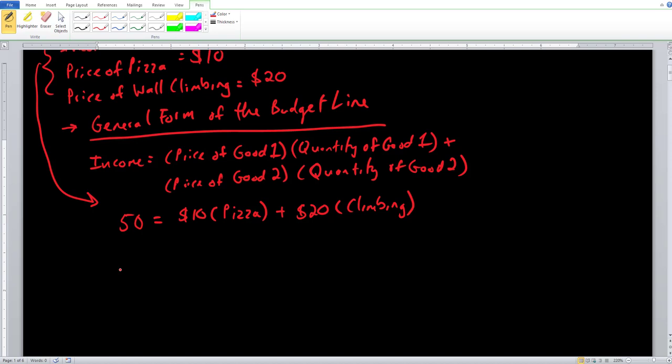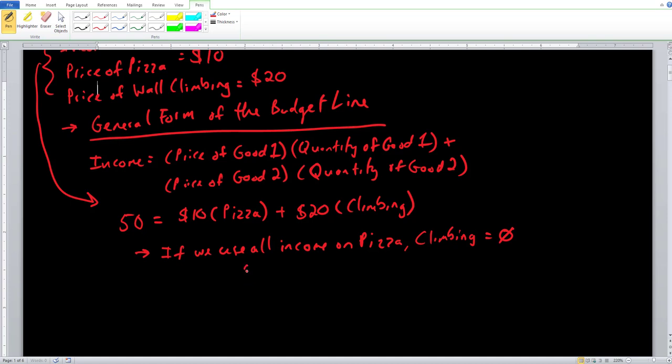A very simple task. So suppose that you spend all of your income on pizza. So if we use all income on pizza, that tells us that we have $50. We're spending all $50 on pizza. What does that tell us? It tells us that our climbing, the quantity of climbing in this instance, is equal to 0. So essentially this second term right here is going to go ahead and drop out. So climbing equals 0. So we purchase 0 hours of wall climbing. We spend all of our money on pizza.